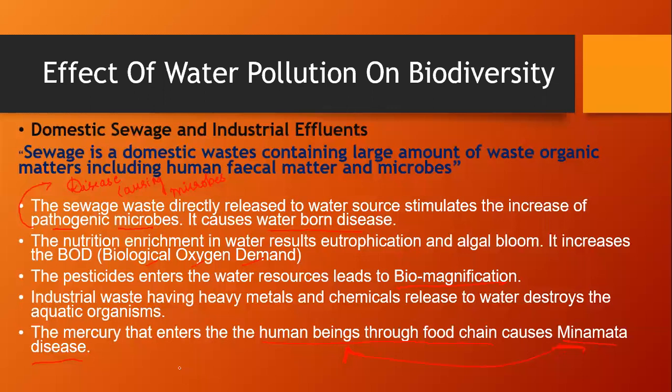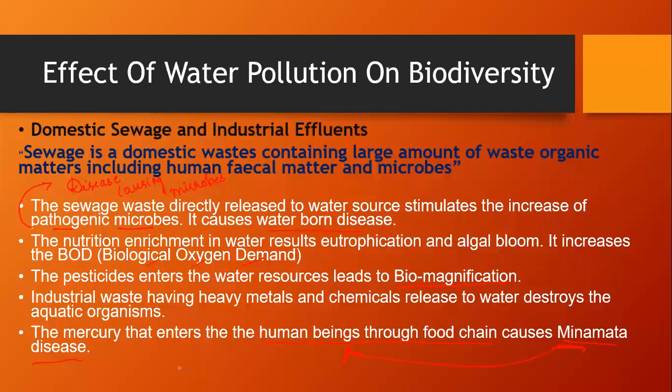So, industrial waste having heavy metals and chemicals released to the water destroys the aquatic organisms. This you have to remember. Industrial waste, also harmful household waste and oil spills, which are allowed to move into the water, destroy the aquatic organisms.